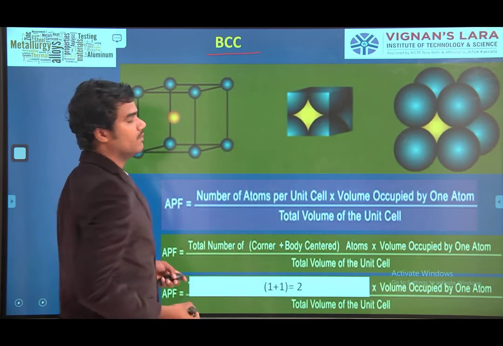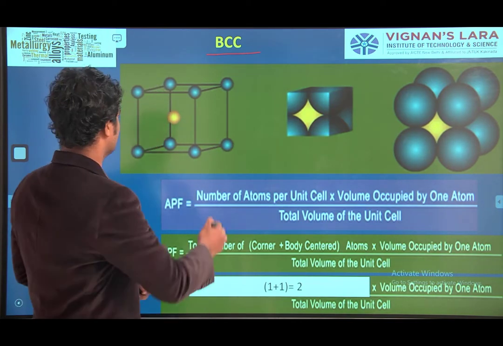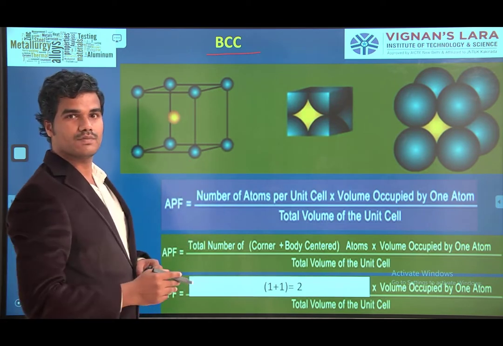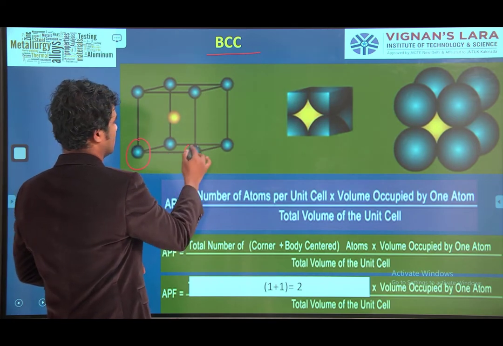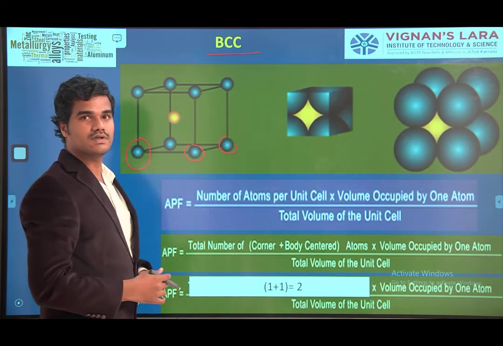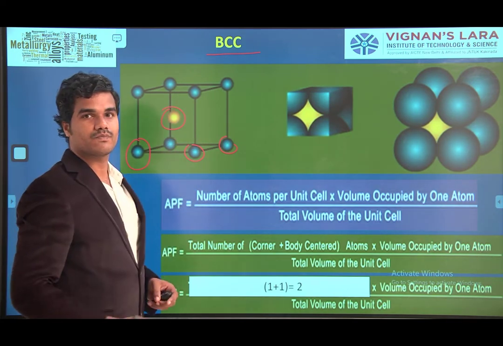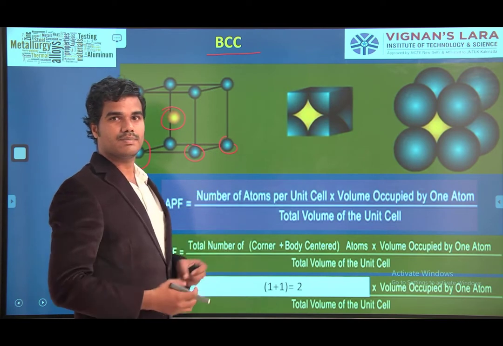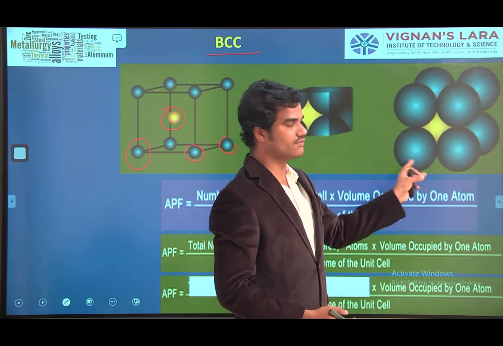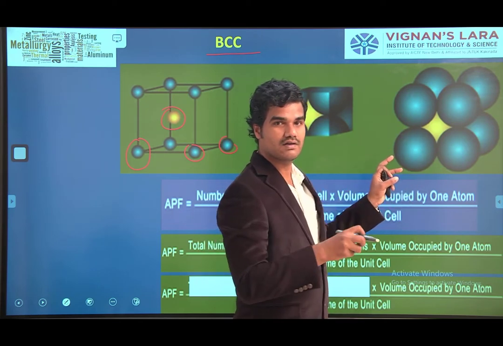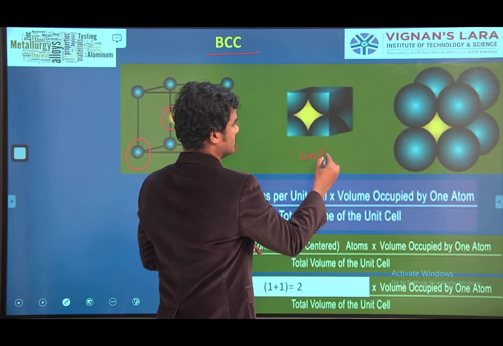BCC, body centered cube. How does the body centered cube appear? This one. It is also a cube, and at each and every corner atoms are there. Down 4, top 4 atoms. But at the center, one more atom is there. When those come close, it appears like this one. If you take one unit cell from this, this is the unit cell.